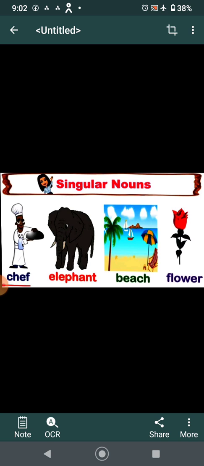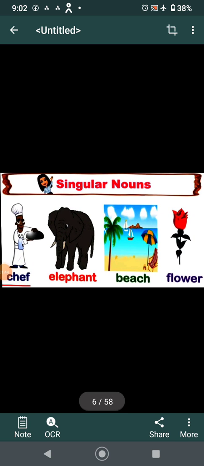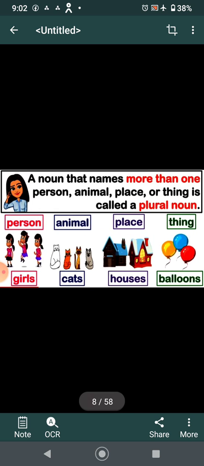If it is more than one, then a noun that names more than one person, animal, place, or thing is called a plural noun. Now chef will become chefs, elephant, elephants, beach, beaches, flower, flowers. Here girls, cats, houses, balloons are all plural nouns, meaning more than one.